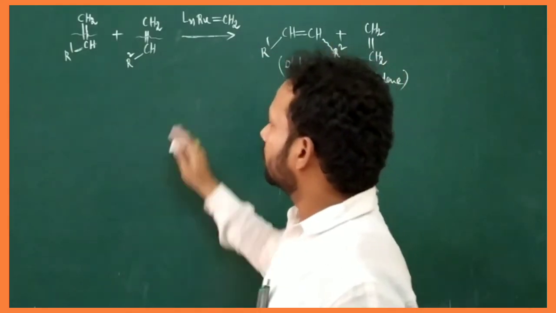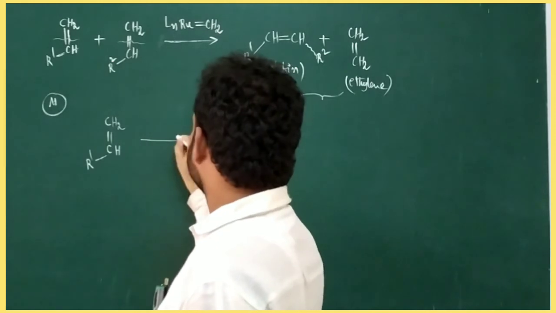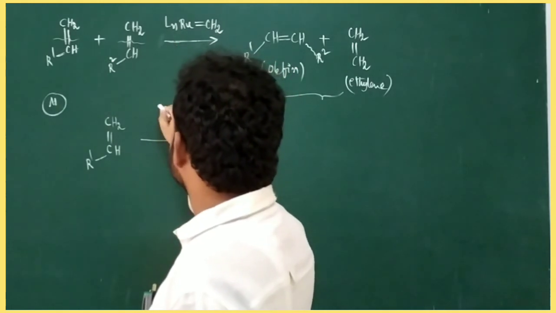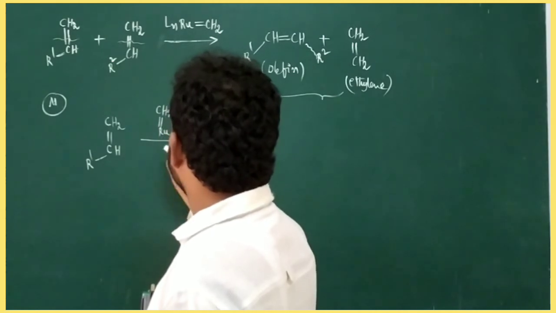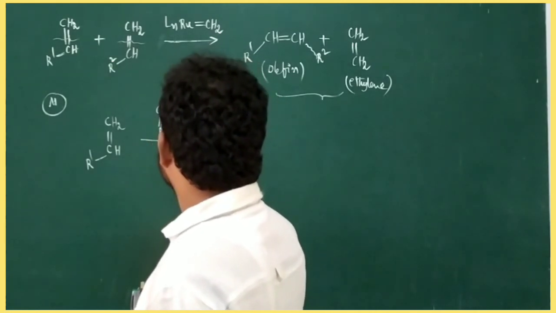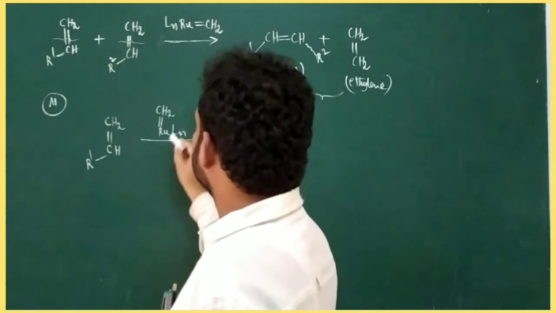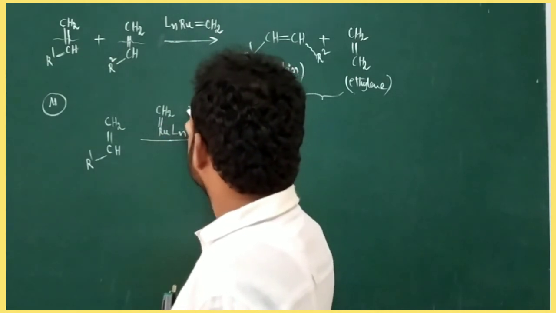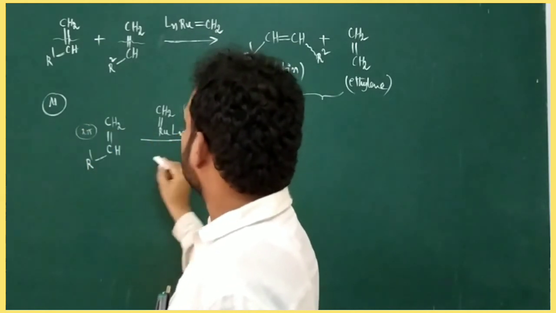See the mechanism of this reaction. Step 1 is a cycloaddition reaction between olefin and Grubbs catalyst. Both these compounds have 2 pi electrons, it is a 2 pi system. It is also a 2 pi system.